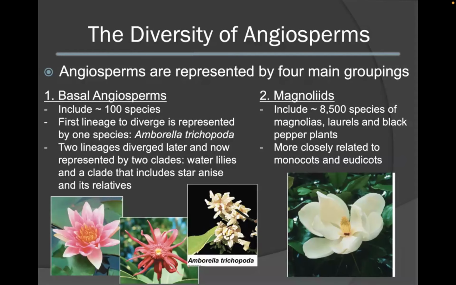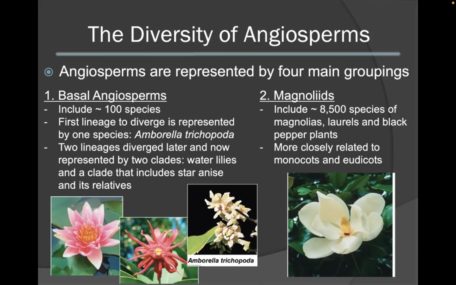Angiosperms are currently represented by 4 main groupings. The basal angiosperms include the first lineage, which is represented by Amborella trichopoda. Two other lineages are believed to diverge later, and they're now represented by two clades, the water lily, as well as the clade that contains star anise and all the relatives, as depicted in the images below.